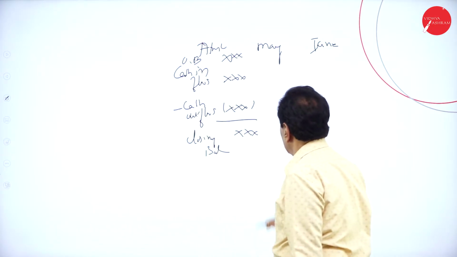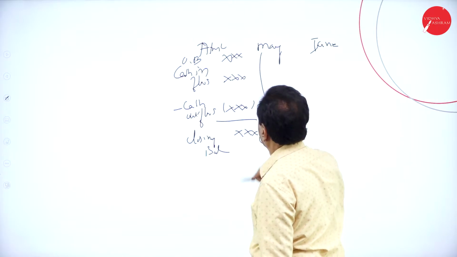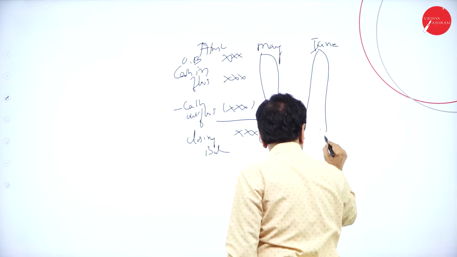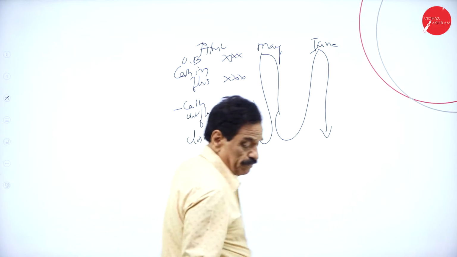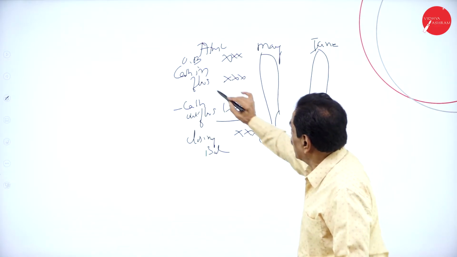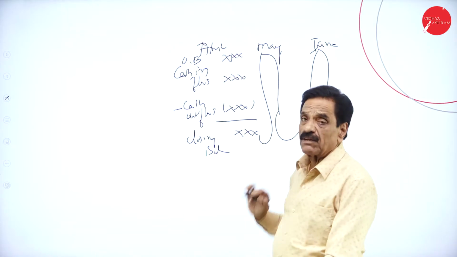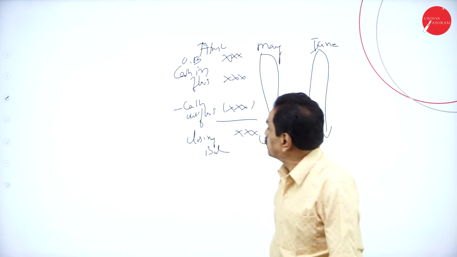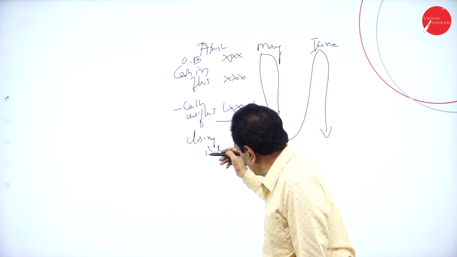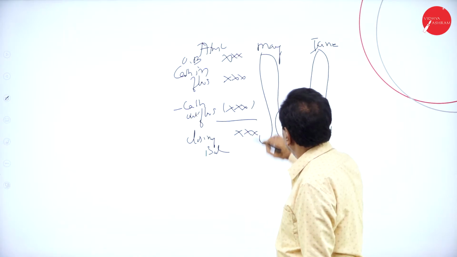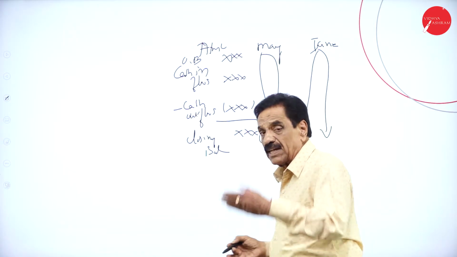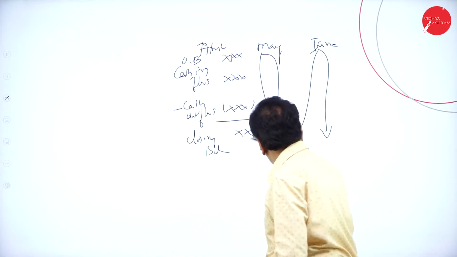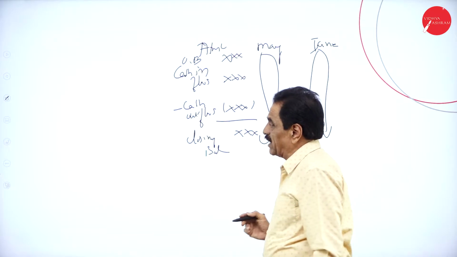This closing balance becomes the opening balance for the next month. Once again, we have in May this opening balance, and then June. We start with the opening balance of cash, then April, May, June. The closing balance becomes the opening balance for the next month. Once again, the inflows should be added, outflows should be deducted, the difference will come, then it will go to the next month, until the final budget comes.